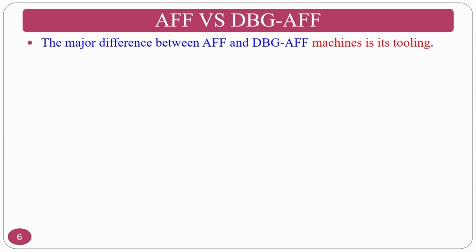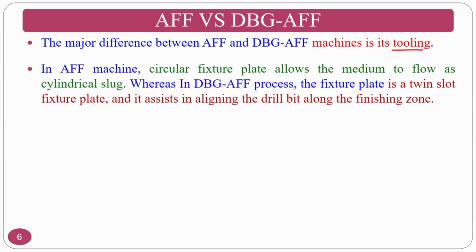So the mixing and intermixing of the medium will take place, and the new abrasives will come into the picture. So the difference between the abrasive flow finishing process and the drill bit guided abrasive flow finishing process, the major difference is tooling. As I said, the tooling that you have seen till now, the drill bit will be there, accompanied by two locking plates with kidney type of openings. In abrasive flow machining, the circular plate allows the medium to flow as a cylindrical slug.